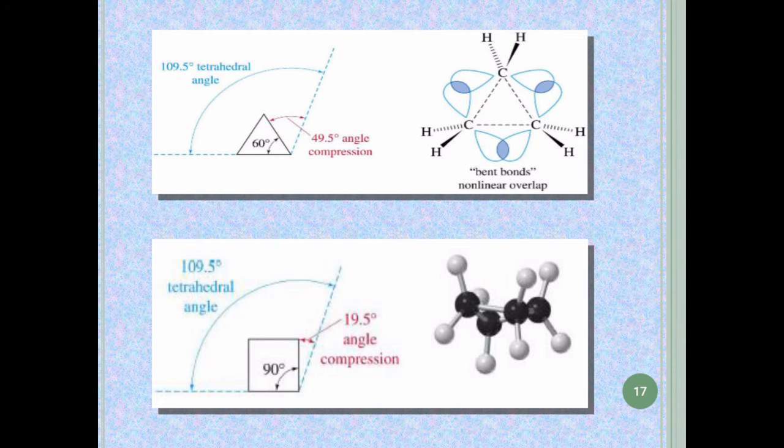Next, from this diagram, we can see that the first one is cyclopropane. Here we can see that the bond angle is 60 degree and the tetrahedral angle which is required is given in blue dots, and it should be 109.5. So the bond angle difference will be 49.5 degree. It can also be seen from this 3D structure of cyclopropane, and below is the structure of cyclobutane where the bond angle is 90 degree and the difference will be 19.5 degree.